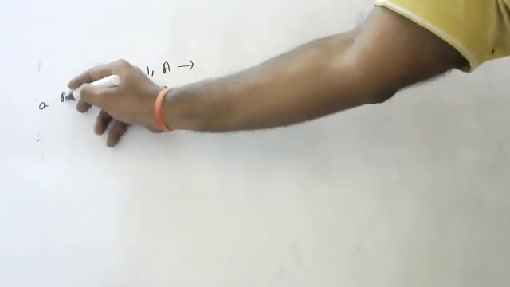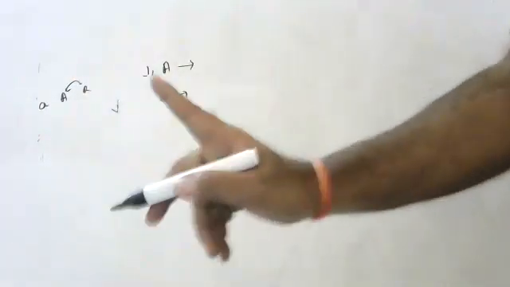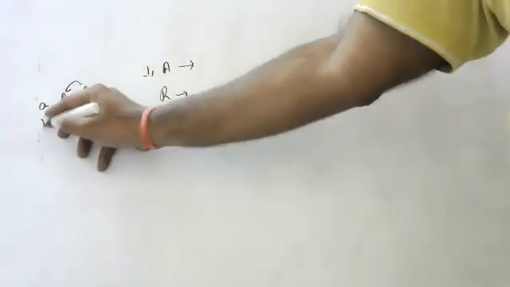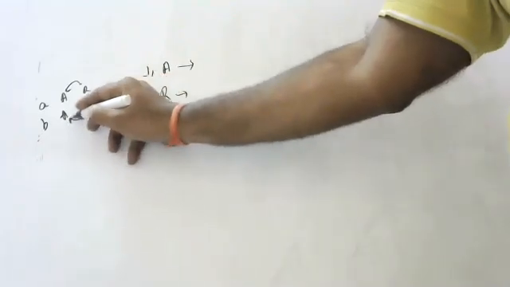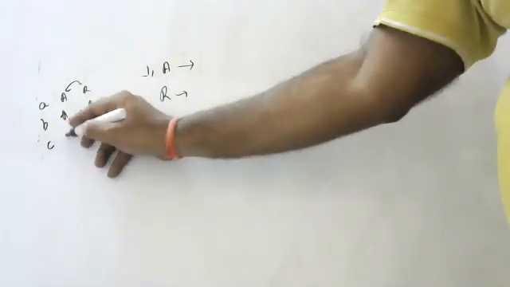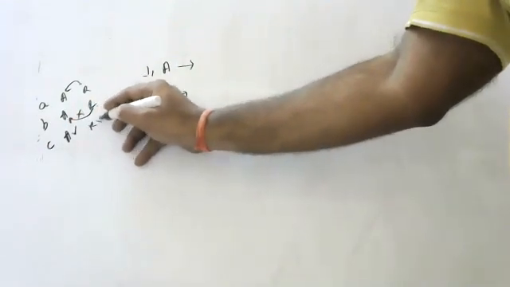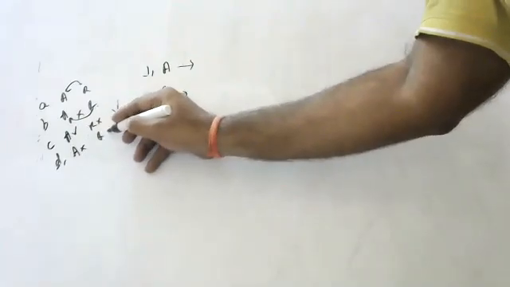Answer A: assertion is correct, reasoning is correct, and reasoning is the correct explanation of assertion. Answer B: assertion correct, reasoning correct, but reason is not the correct explanation of assertion. Answer C: assertion is true, reasoning is false. Answer D: assertion is wrong, reasoning is true. Okay, children, be careful.